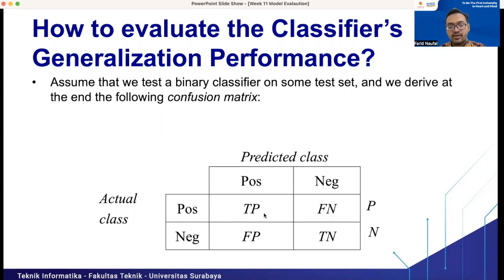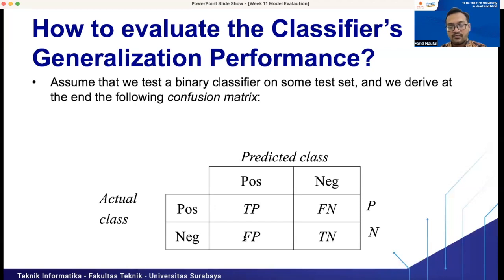If the model that we train has a high true positive and true negative, we can say that the model has good performance. When the actual class is positive and we predict that data as positive, we call it a true positive. And for true negative, it means our classifier model can predict negative data as negative. So we have a true negative here.